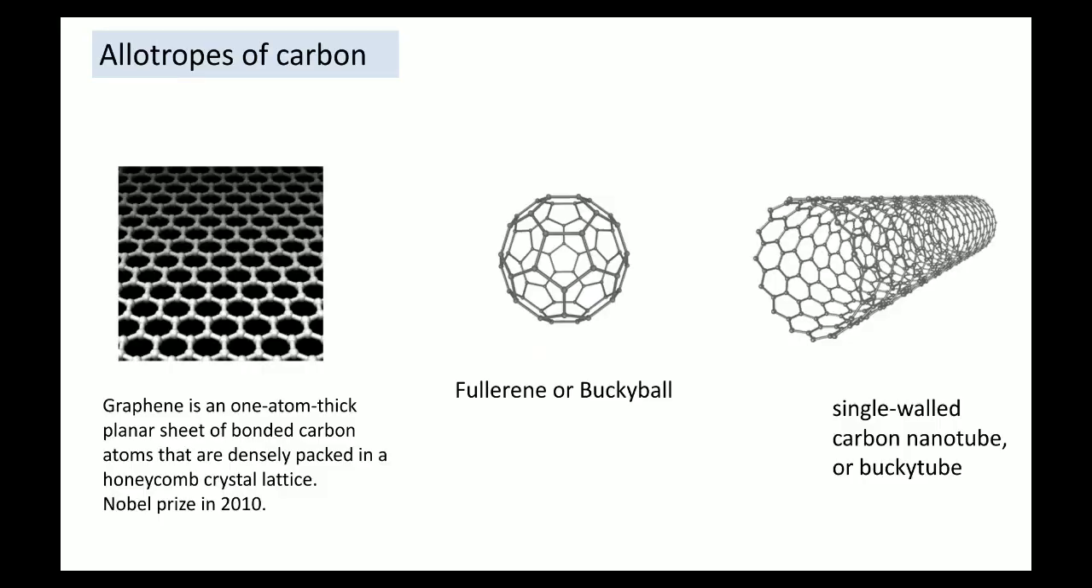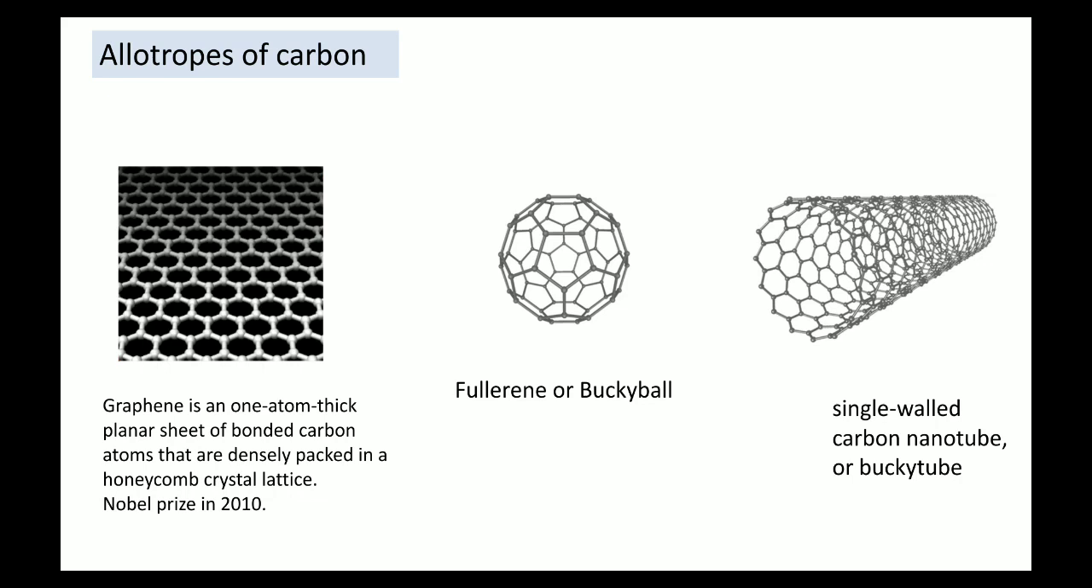Now see, the same carbon is there. We are again discussing the same carbon atom, but now you can see, depending upon their size and arrangement and bonding between the carbon atoms, there are 3 types of carbon nanomaterials. The first is graphene. So graphene is a one atom thick planar sheet of bonded carbon atoms that are densely packed in a honeycomb crystal lattice.